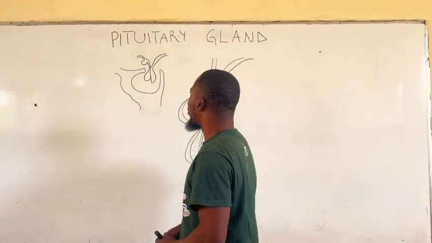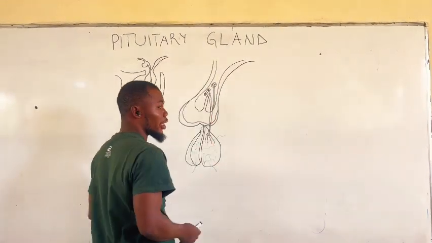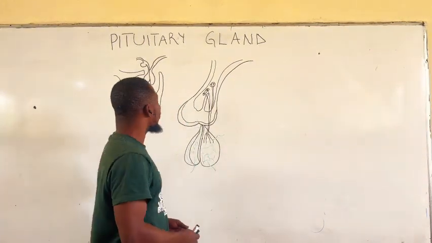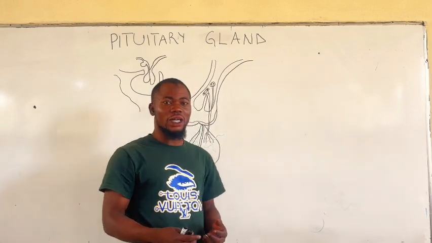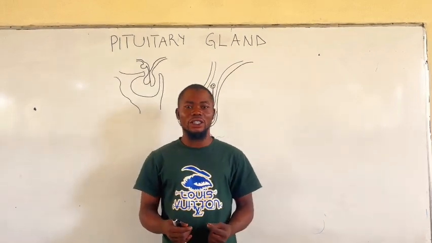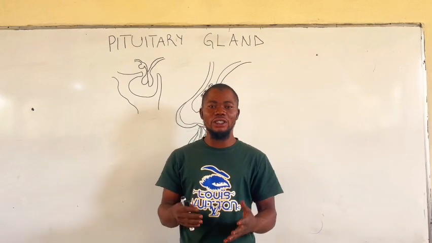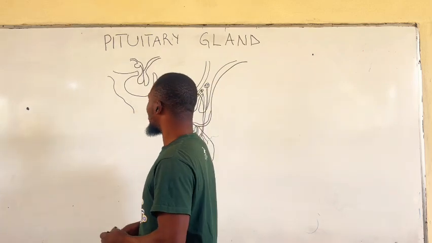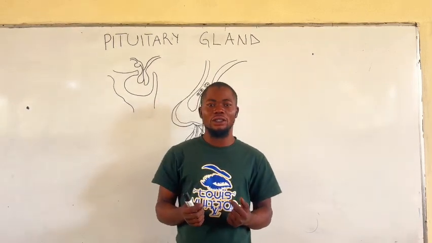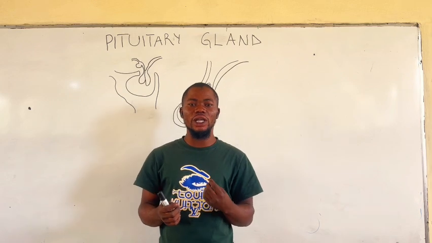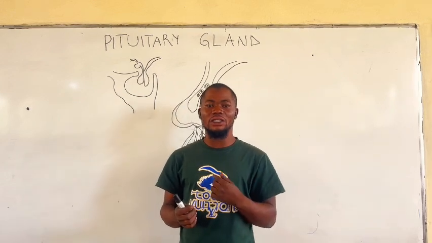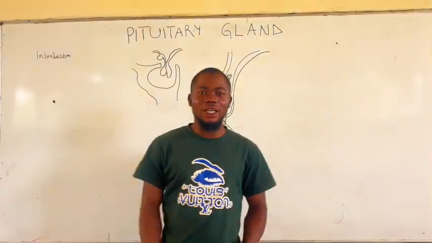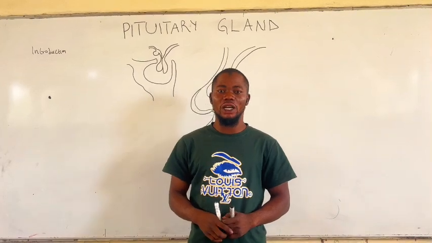In today's class, we will be dissecting the pituitary gland. This is our second video under endocrinology. The pituitary gland is one of the vital glands in our body, in the sense that its secretion or its hormone regulates various glands in our body as well. The pituitary gland is a small gland located at the base of the skull. It is situated in an area known as the sella turcica of the sphenoid bone at the base of the skull. That is a short introduction to the pituitary gland.